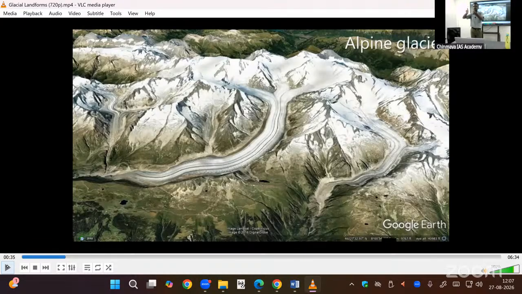Those debris are called moraines. Unsorted rock, sand, silt. Okay? Unsorted sand, silt, rock fragments, broken rock material is called a moraine. That will be deposited there. Here in this, I have given that. I will tell you.